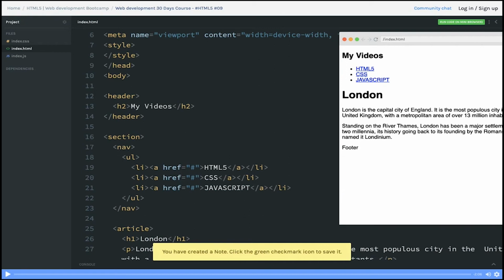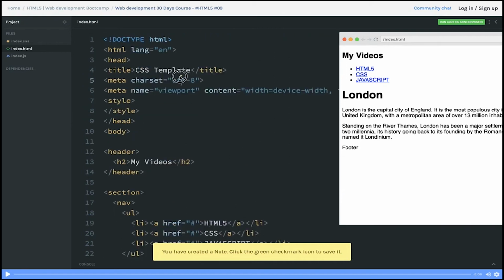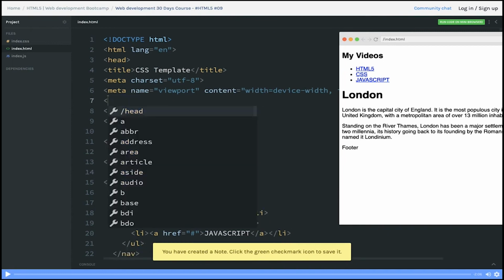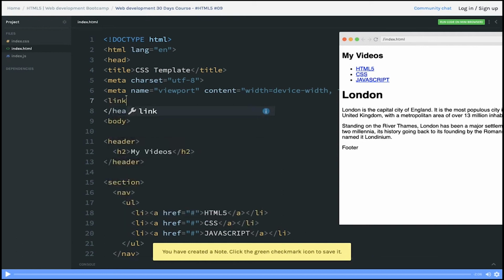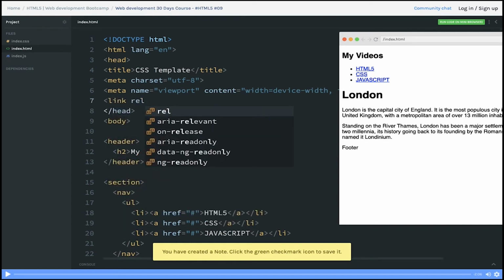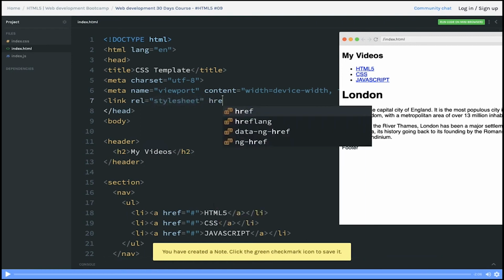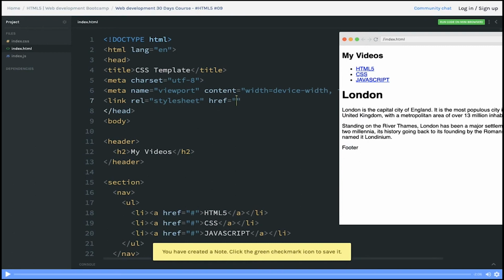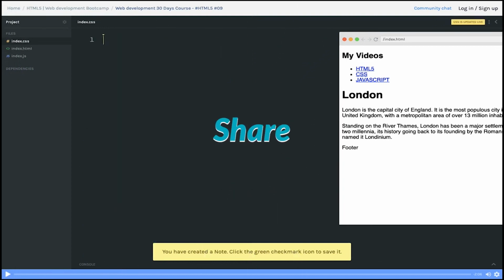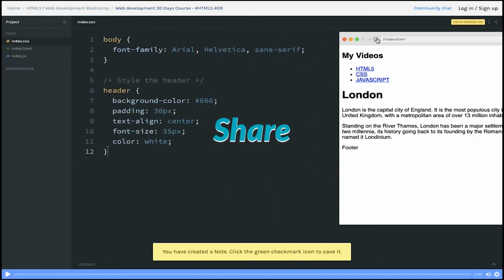Okay, now we have added index.css in the link. Here in the head tag we can link the CSS. In the style sheet and in href we can just say I have index.css, and in the index.css we will start adding our basic styles.